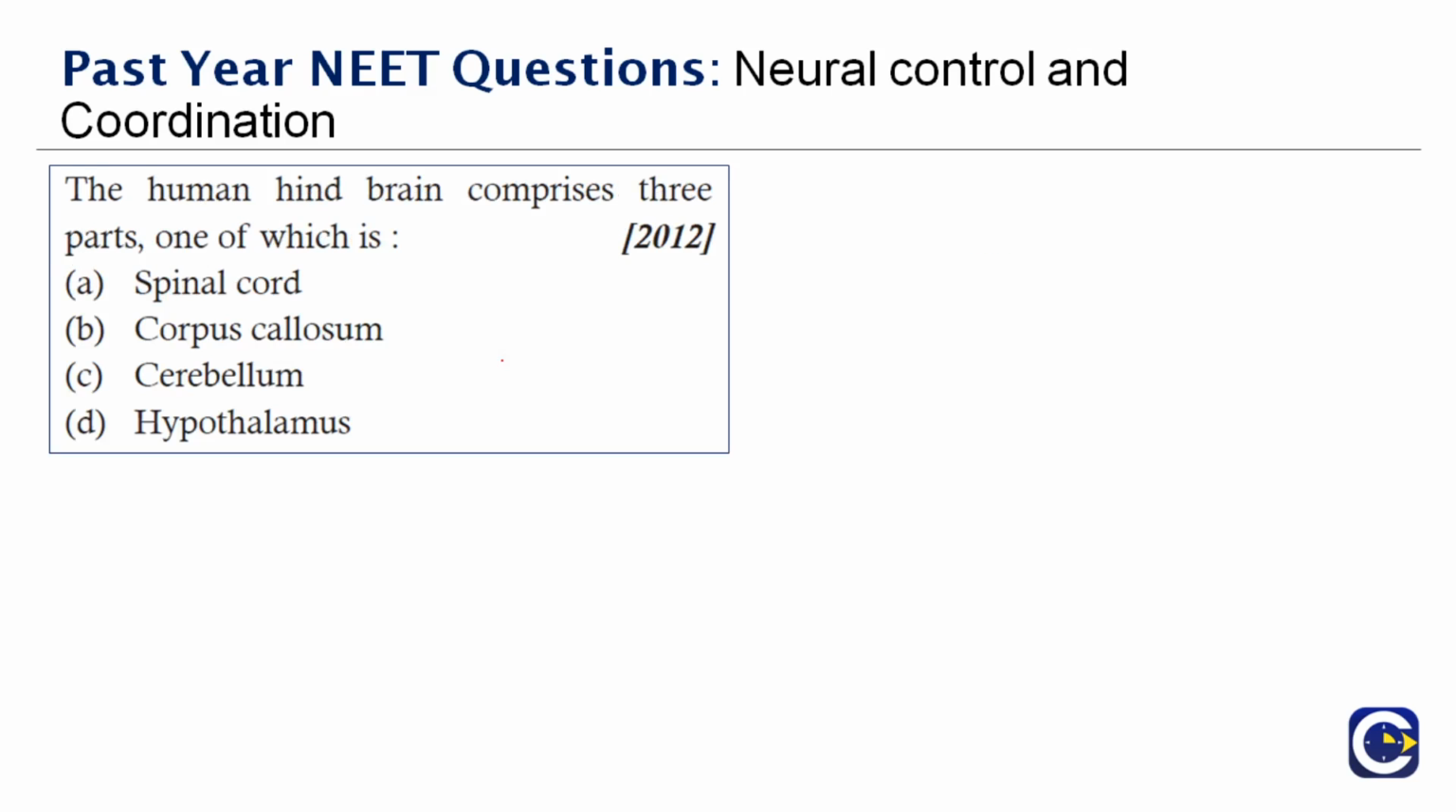Okay, next question here. The human hindbrain comprises 3 parts, one of which is dash. So it is not the spinal cord, it's not the hypothalamus, and it's not the corpus callosum. It is the cerebellum. So before we talk about it, let's talk a few points about the cerebellum. What is this cerebellum actually? Cerebellum in Latin means little brain.